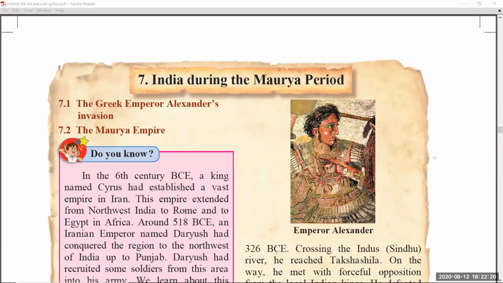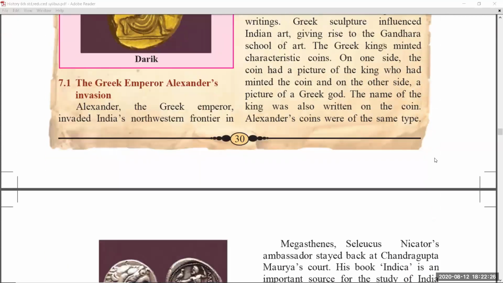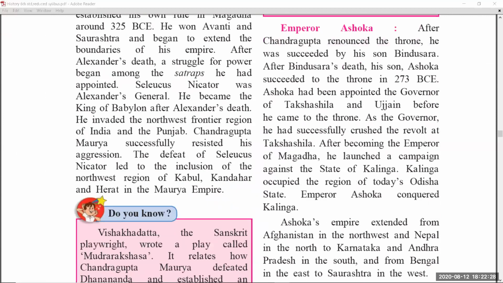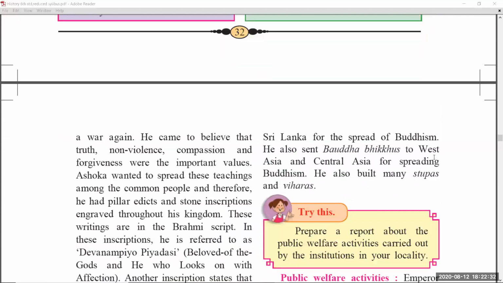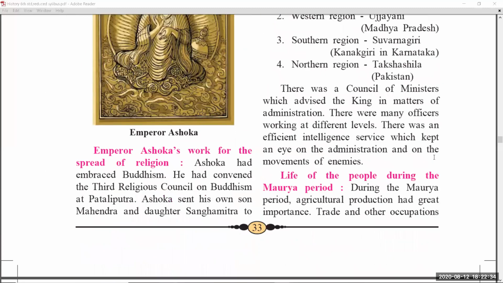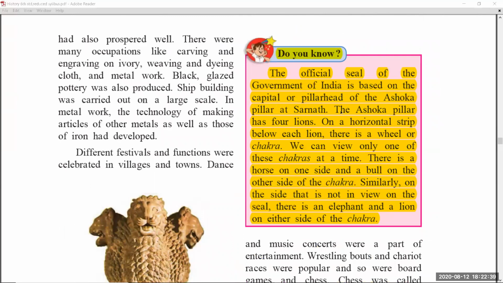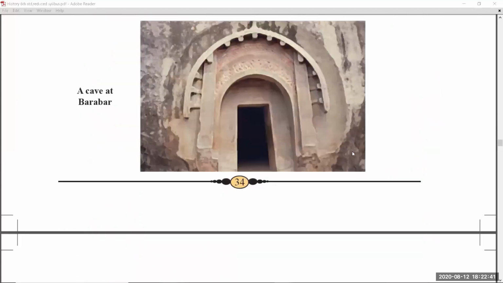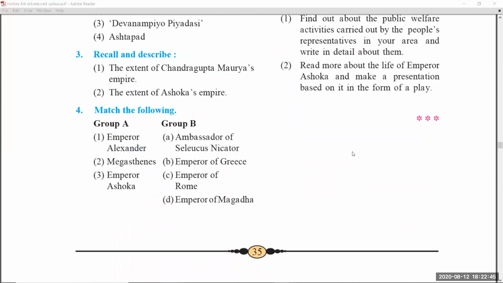Coming to chapter number 7, India during the Maurya period. Page number 30, there are no changes. 31 also there are no changes. 32 is also as it is. Coming to page number 33, it is also as it is. Page number 34, the do you know part is also removed, students. That's chapter number 7. Exercise part you have to do.